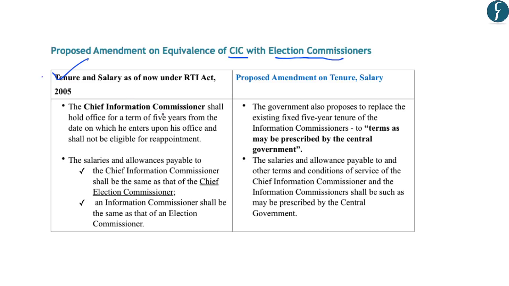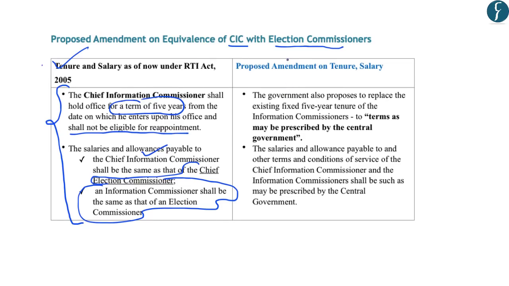So in this regard, the Chief Information Commissioner shall hold the office for a period of 5 years, and he shall not be eligible for reappointment. Further, the salaries and allowances payable to the Chief Information Commissioner shall be the same as that of the Chief Election Commissioner, and the salary of the Information Commissioner shall be the same as that of Election Commissioners. So the salary and allowances of the Chief Information Commissioner will be the same as that of Chief Election Commissioner. However, the amendment to the RTI Act has proposed to do away with these provisions.